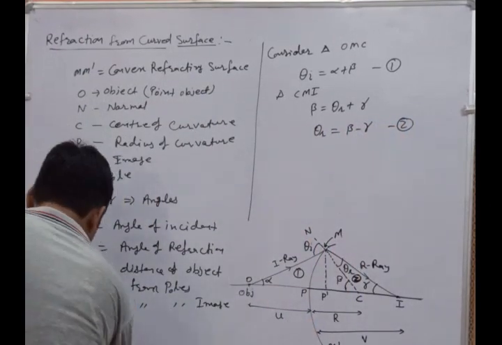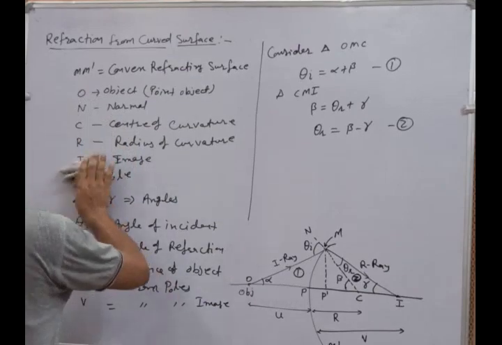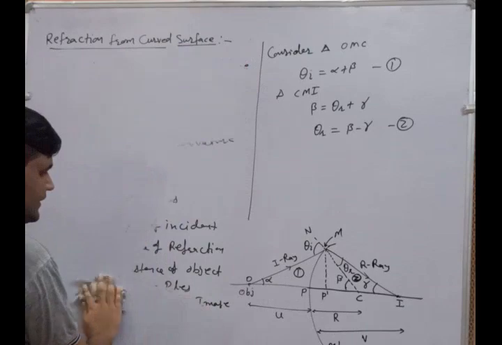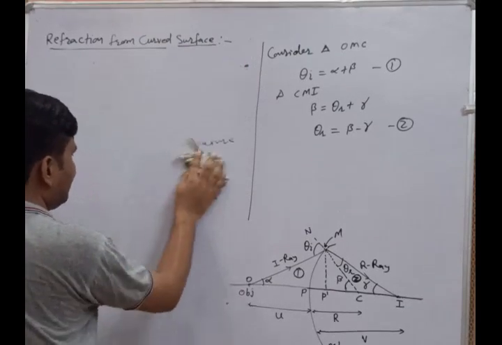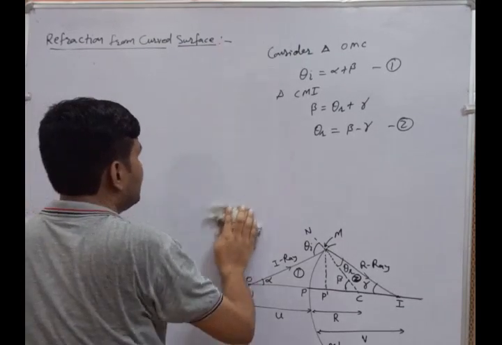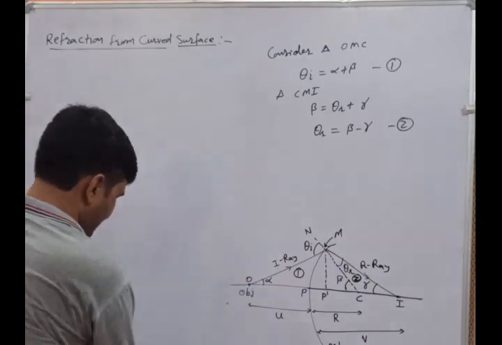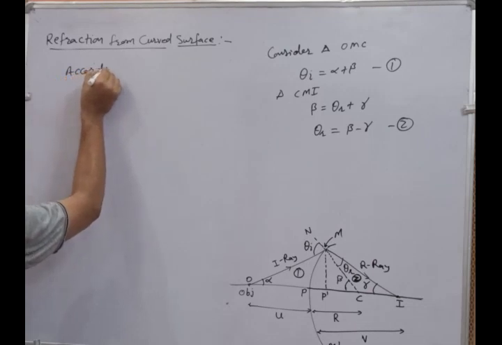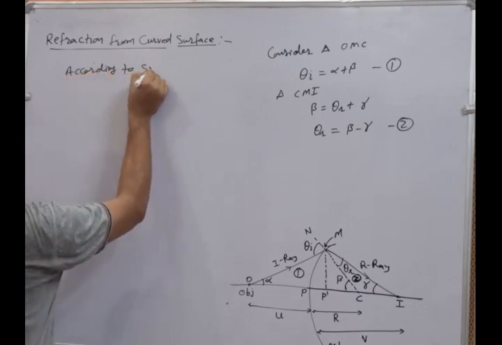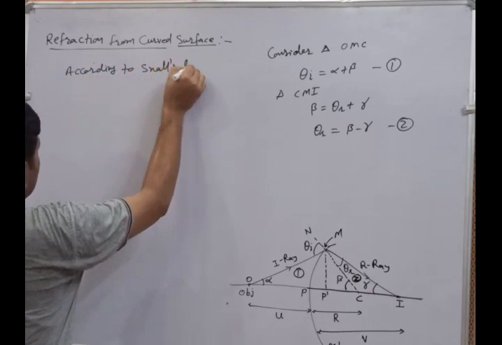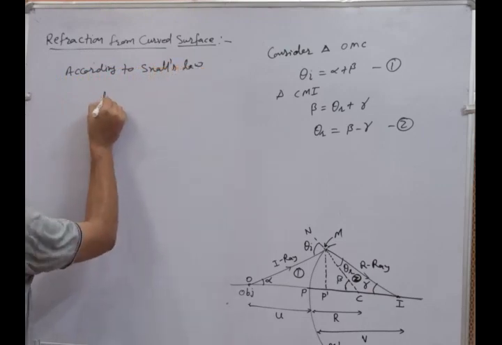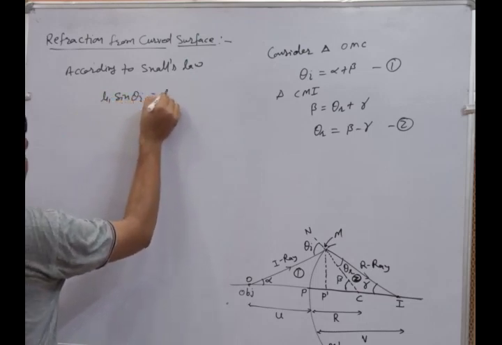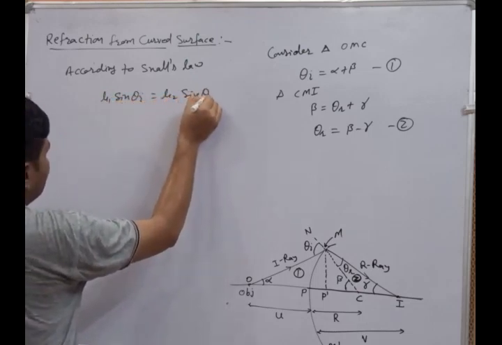Here theta I is the angle of incidence and theta r is the angle of refraction. Now we are considering the phenomenon of refraction, that's why we apply Snell's law. According to Snell's law, mu1 sin theta I equals mu2 sin theta r.